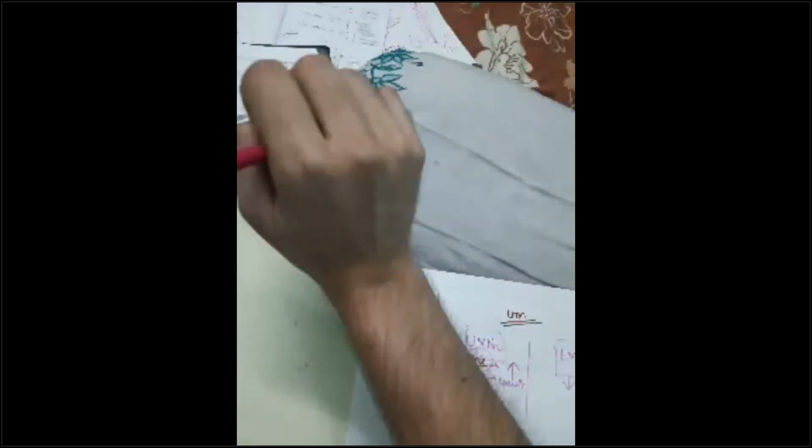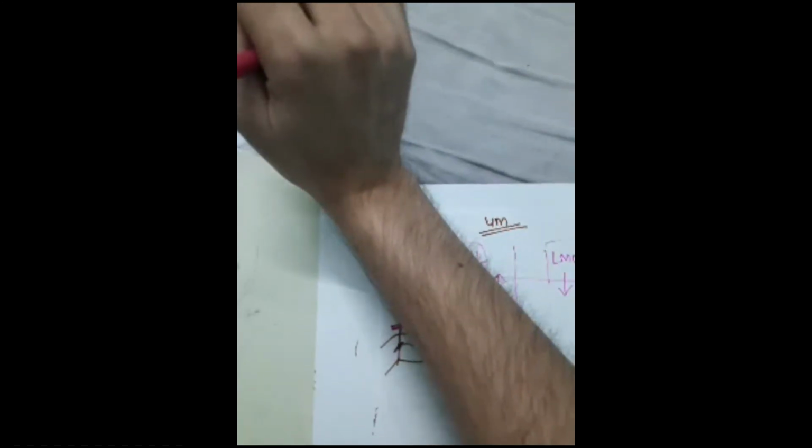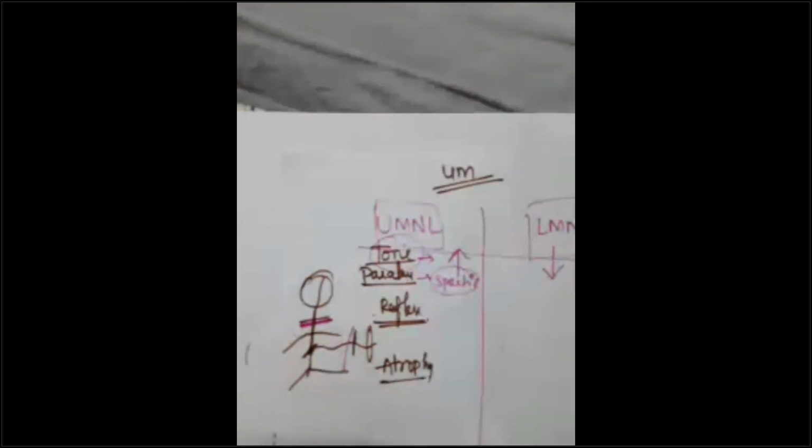I'm not able to move my hand now. I'm not able to move like this, but it is extended like this, hyperextended wrist. Okay, which muscles are overacting? My extensors are overacting. So there is increased tone or spasticity in my extensor muscles. That means I have an upper motor neuron lesion in the nerve supplying the extensor muscle. Which nerve is supplying the extensor muscle? Can I know in the chat box? Forearm extensor muscle. Very easy nursery question. Okay. So we have spastic paralysis. Hope this concept is clear.